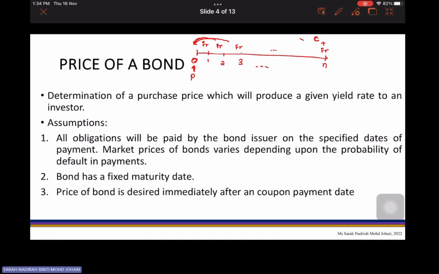And do not forget, you need to discount back your redemption with respect to your I over here. Okay, then you can find your price of the bond. So there are a few assumptions that you need to make when you want to price the bond. All obligations will be paid by the bond issuer on the specific dates of payments. Market price of bonds varies depending upon the probability of default in payments, and the bond has a fixed maturity date. The price of the bond is desired immediately after a coupon payment date.